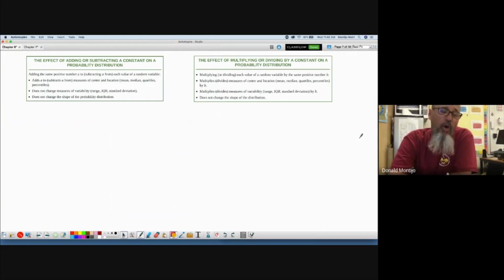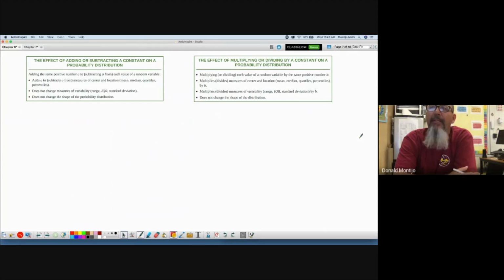I could go back and add that value to every number and then redo all the work, but we don't want to do that. So when they talk about adding a constant, they're going to call that constant that's being added A. If everybody got 10 extra credit points added to their test, well, the mean score of that class's test would increase by 10. The median would increase by 10. The quartiles would increase by 10. The percentiles would increase by 10, and so on.